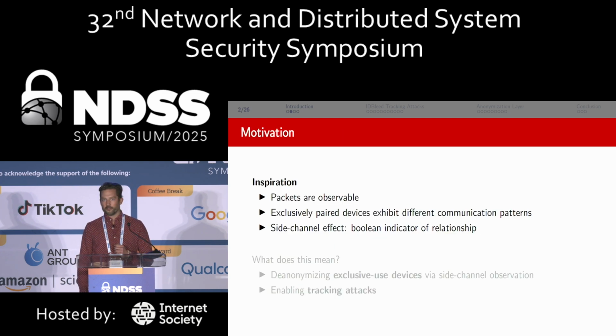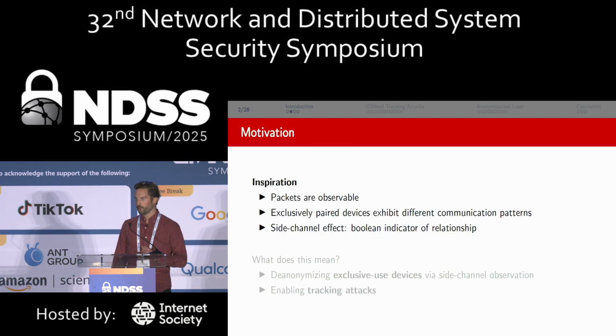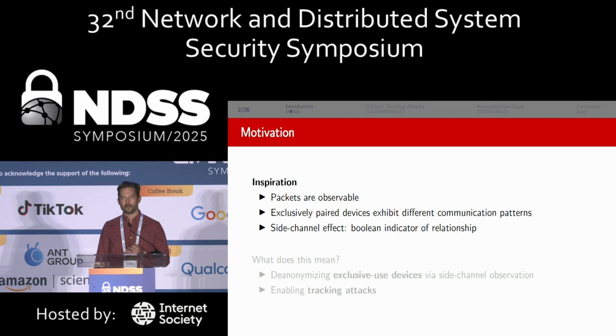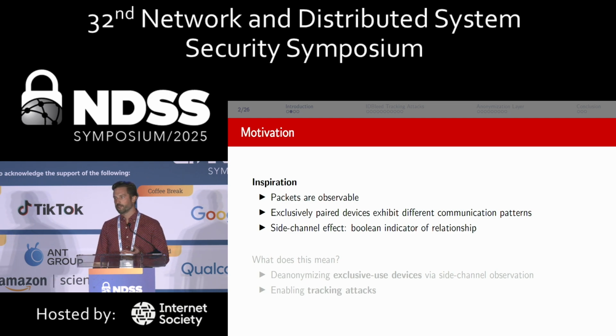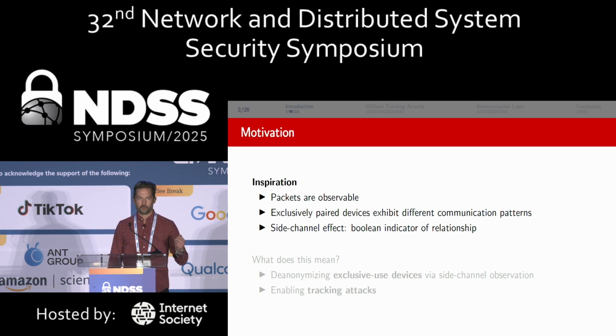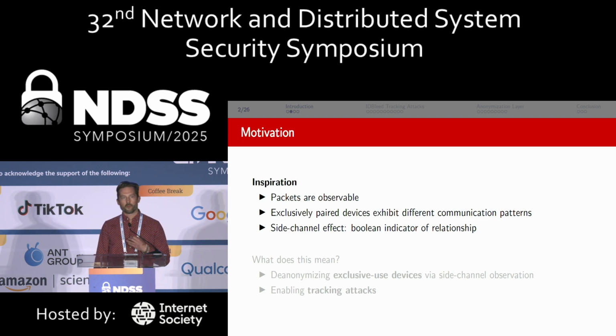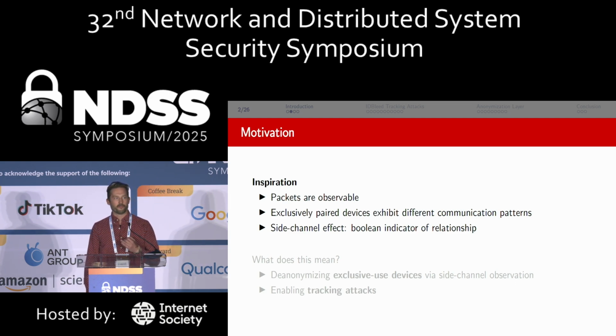So jumping into our inspiration here, as we all know, packets are observable, and particularly with wireless technologies, this can be a very powerful capability in adversarial hands. And through our research looking at IoT devices, of course, we've poured through many network traffic captures, and we started wondering, what information can we figure out from these different communication patterns that we're seeing in these devices, whether they're paired or not, and is there anything insightful there?